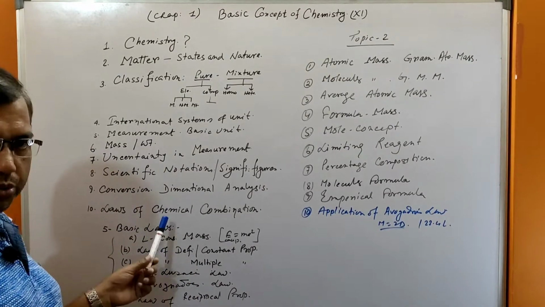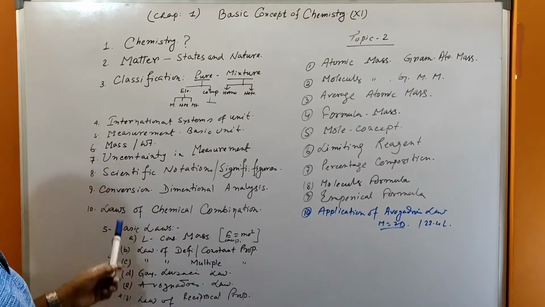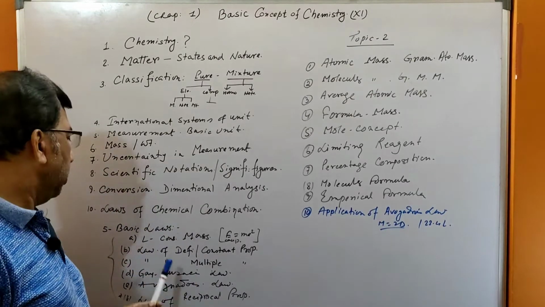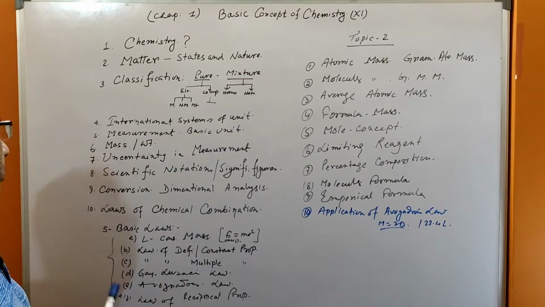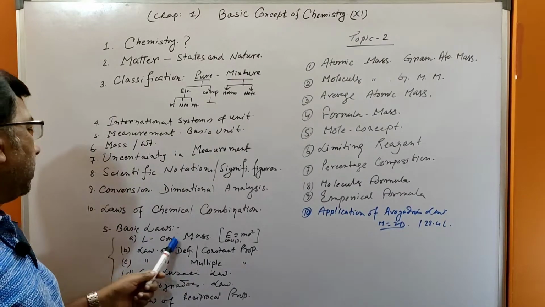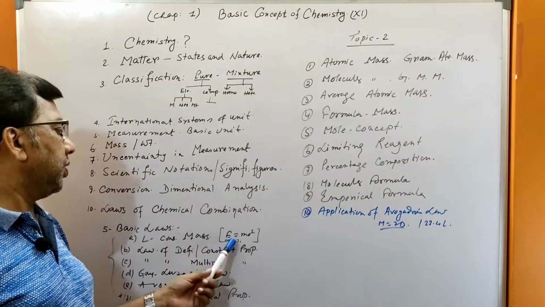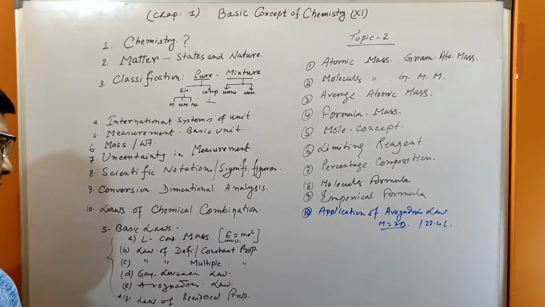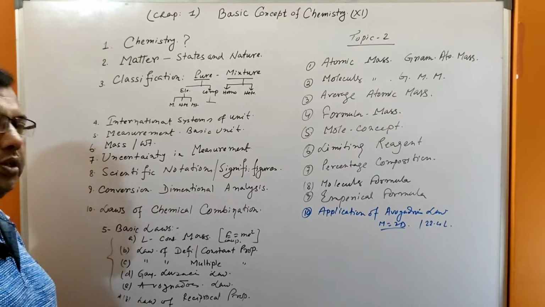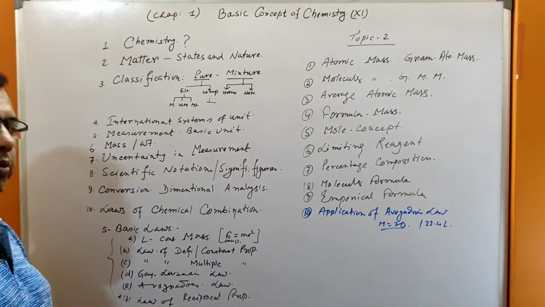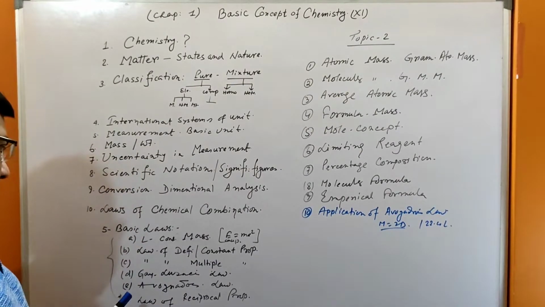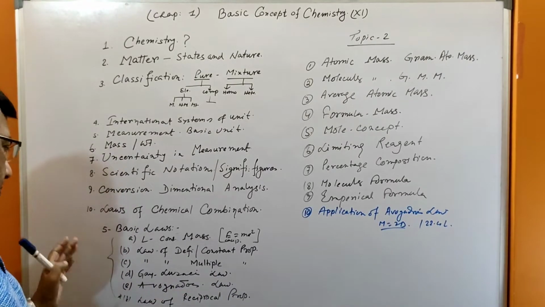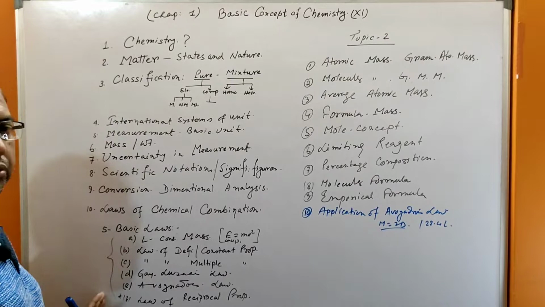There are so many laws, very important for chemistry. That is the basic law, the law of conservation of mass, with the exception E equals mc squared, the law of definite or constant proportions, the law of multiple proportions, and the law of reciprocal proportions, Gay-Lussac's law, Avogadro's law, and some others. These are the main basic laws.